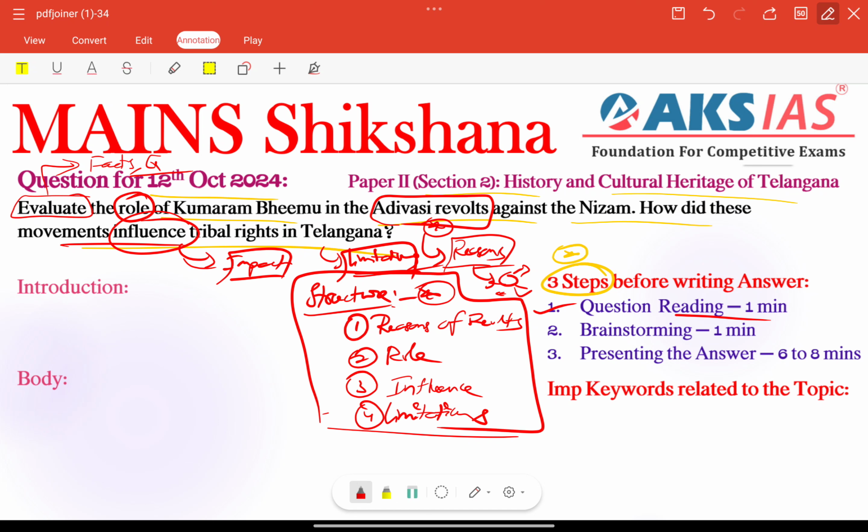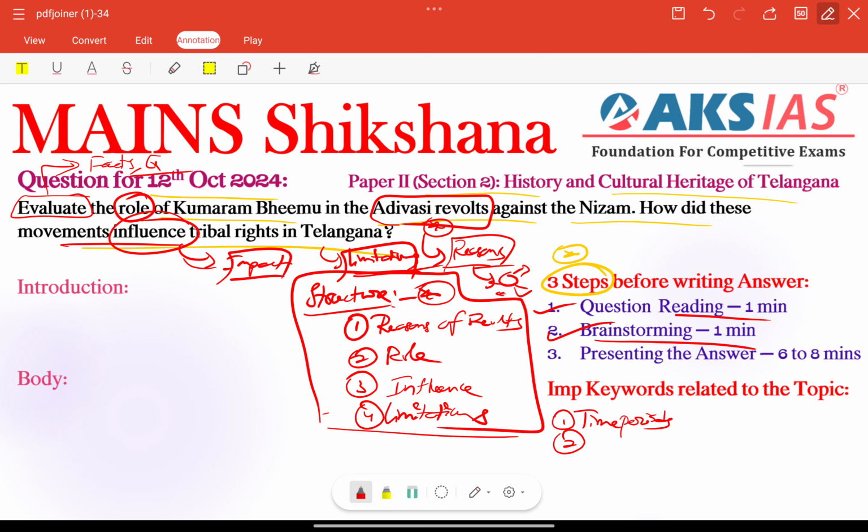So here, brainstorming. In the brainstorming, we need to focus on recalling important keywords related to the particular topic. Here we can add some time periods, because this is a history subject, so we need to add timelines.